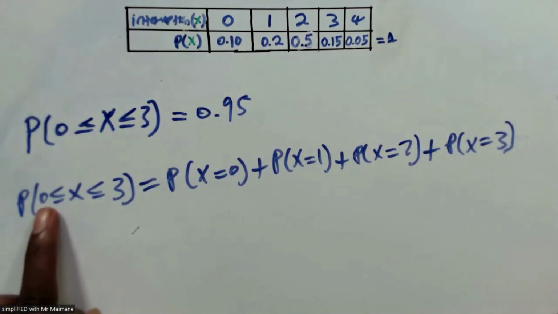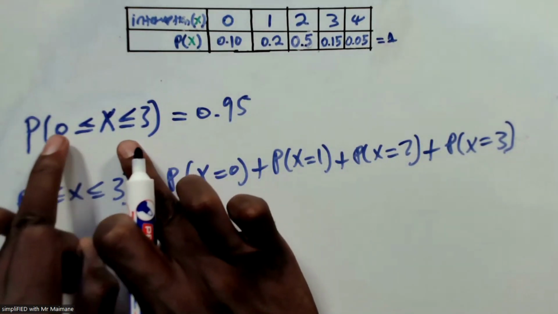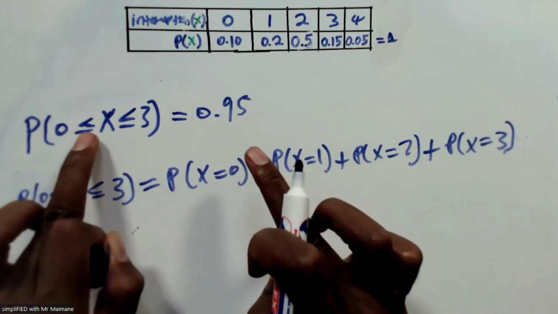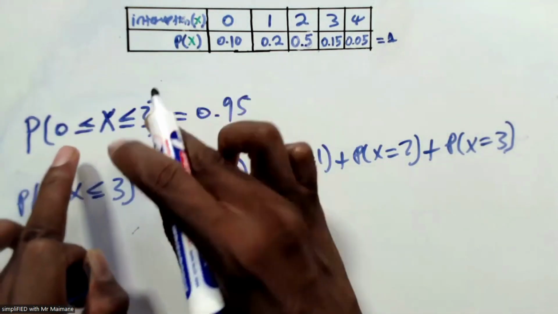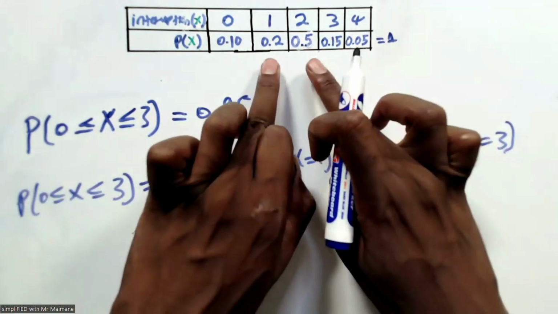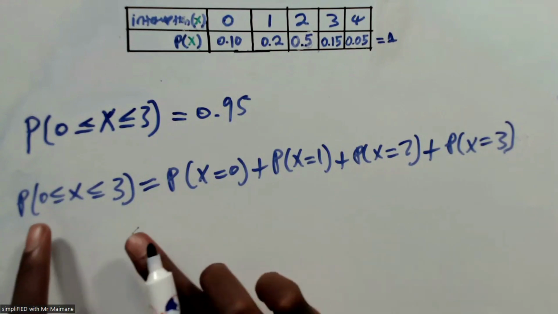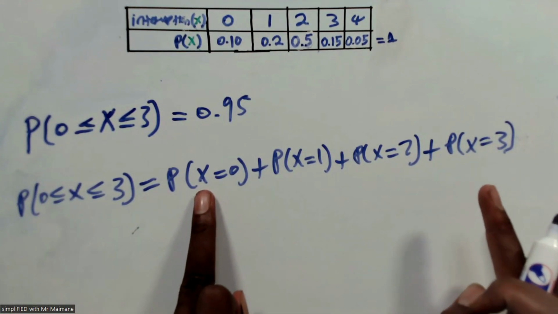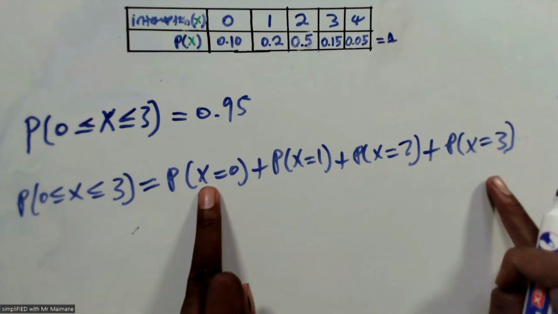Because the equal sign means I include 0 and 3. If there was no equal sign underneath the greater and less than sign, then I was just going to take what is in between. Probably it's going to happen on the next question. So for now, this means that I add P of x0, x1, x2 to x3 while I include the 0 and the 3.